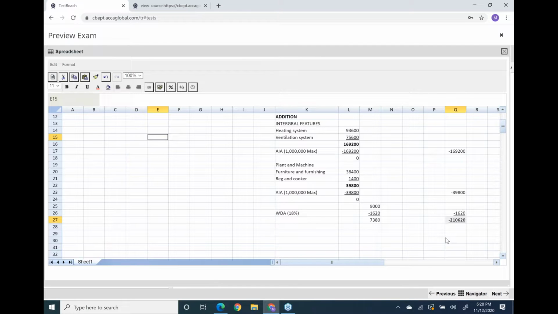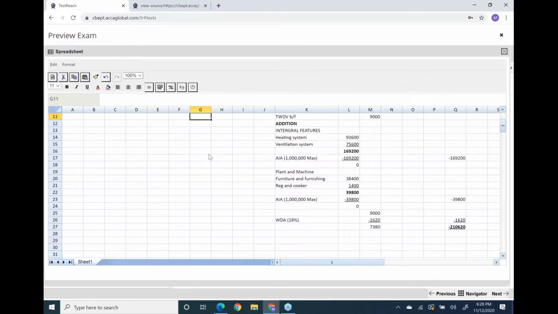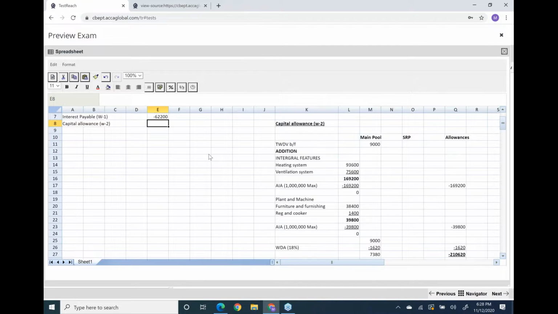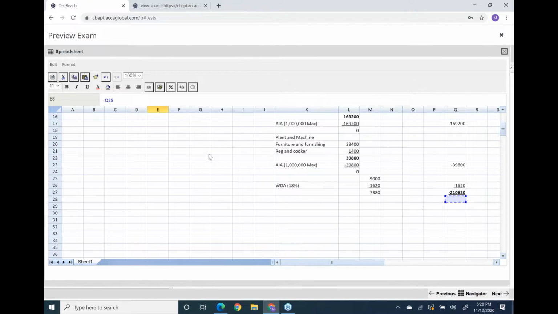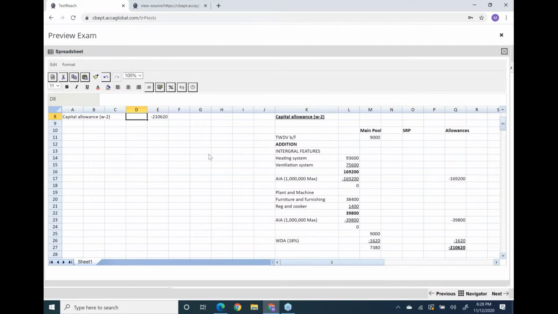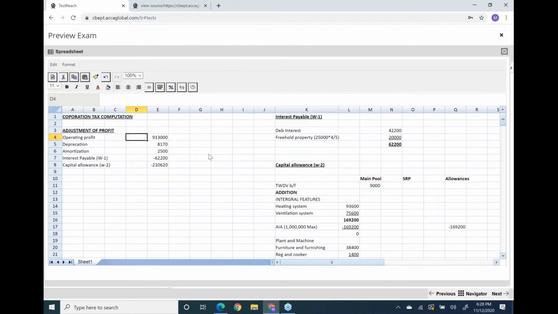Now dear students, let's fix this capital allowance in the main format. We have done everything related to trading income.